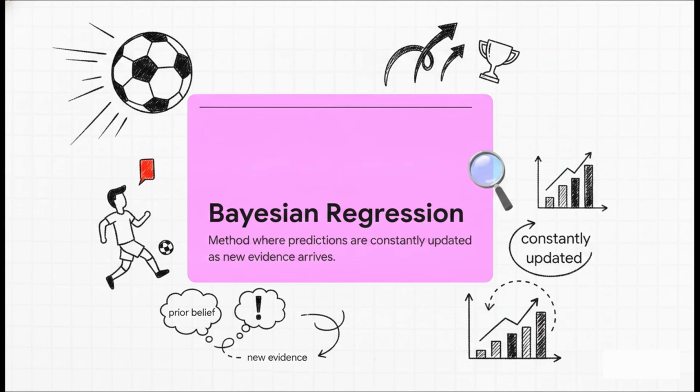But then, in the opening 10 minutes, your star defender gets a straight red card. Ouch! You instantly in your head update your prediction of the match outcome based on that massive new piece of evidence. That updated belief, that's the posterior. Bayesian math simply does this computationally on a massive scale, continuously updating probabilities as new tournament data rolls in. It's brilliant.